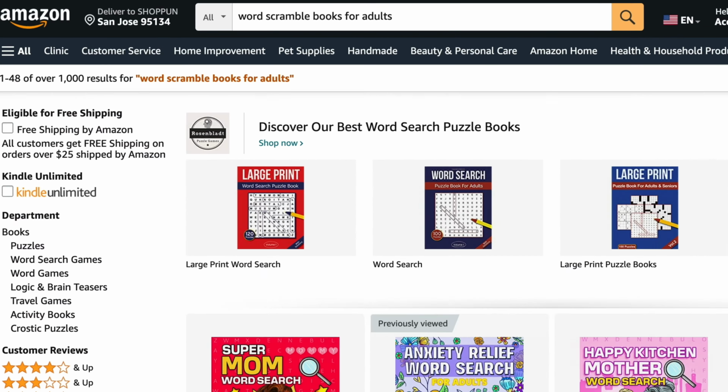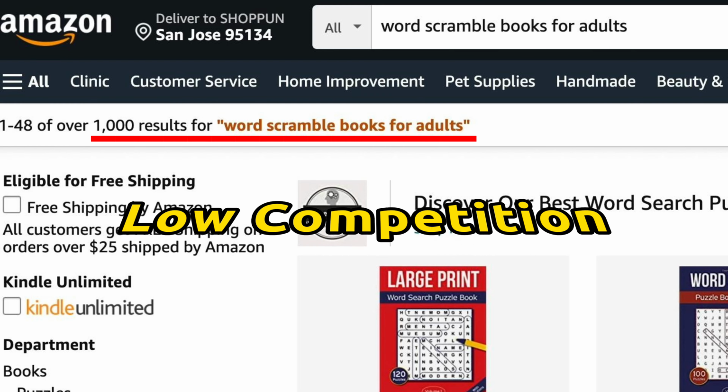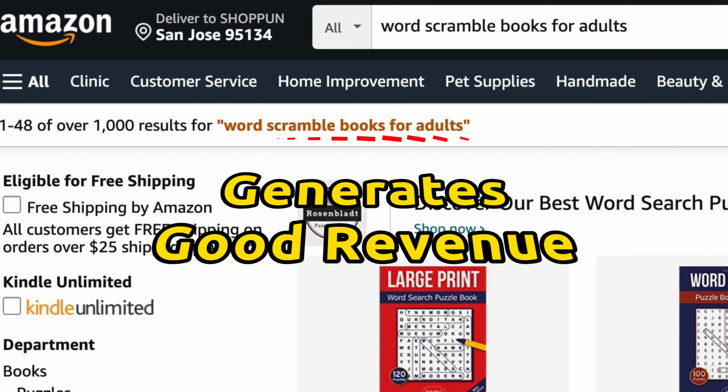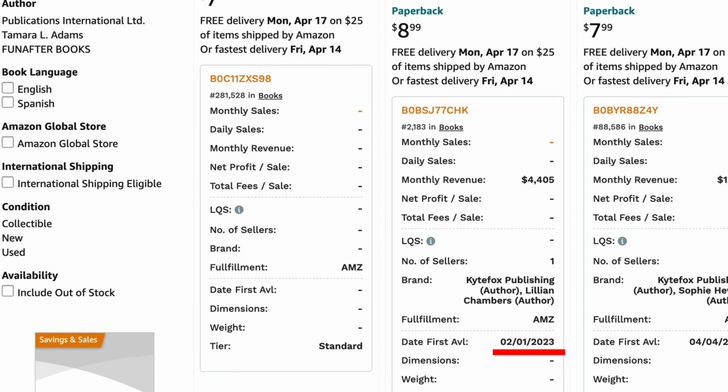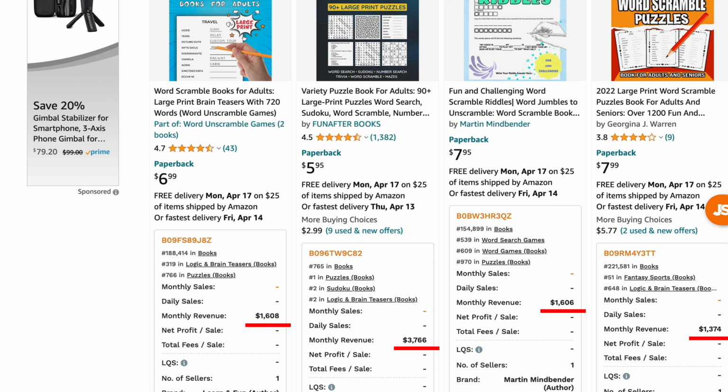For example, Word Scramble books for adults available on Amazon have 1,000 search results, which means relatively low competition, but they are generating significant revenue. Some books that recently got published are already earning thousands of dollars per month. And that's just for one book. Just imagine, if you write multiple books, you can earn substantial passive income every month.